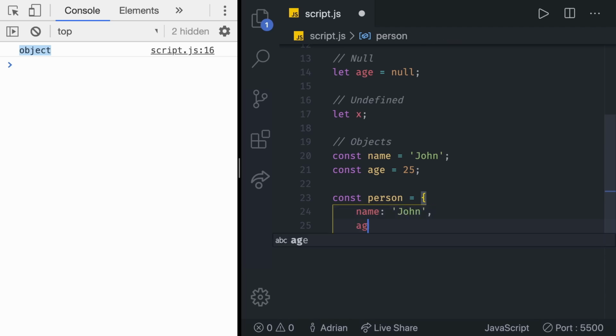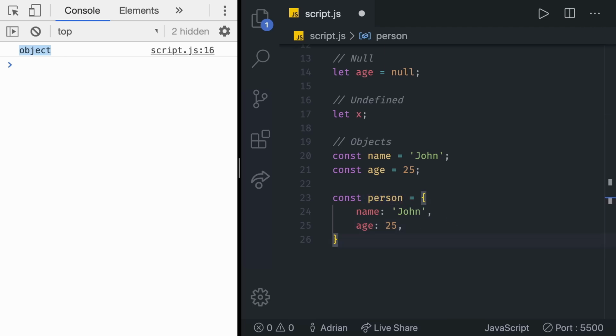And below we can also put age of 25. As you can see, the syntax is a bit different. In here we have a key and a value, name and John, and the age 25. Now we know that both name and age belong to the same entity, the person.